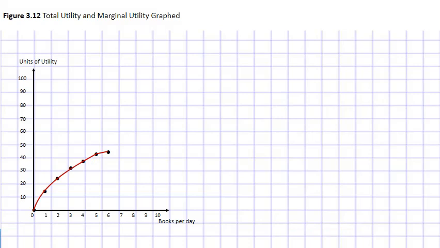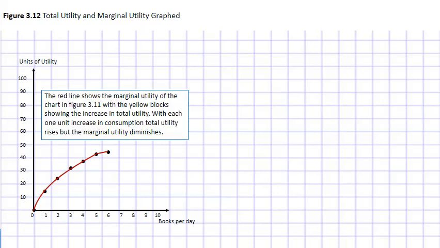So let's look at this from a graphical perspective. So you see this red line here with the dots. Those dots represent what we just looked at. And that line, of course, is just intersecting through them. So the red line shows the marginal utility of the chart in figure 3.11, which is what we just looked at. What you'll notice here, these yellow blocks showing the increases in total utility. So notice with each 1 unit increase in consumption, total utility rises, but the marginal utility diminishes. And we can see that because notice that the yellow blocks get smaller and smaller and smaller.